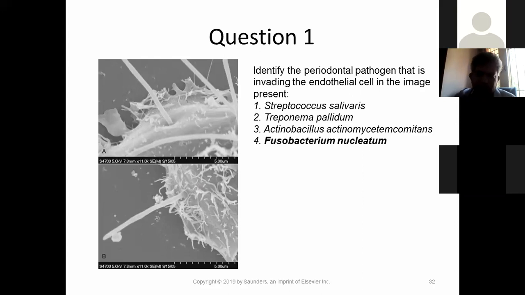You have to know the normal epithelium, connective tissue, alveolar bone and constituents, and then correlate how they look in a normal patient's mouth and in a diseased patient's mouth. Also, you have X-rays to check for the bone loss. So case history is very important. Once you take the case history, you come to a correct diagnosis and treatment plan.